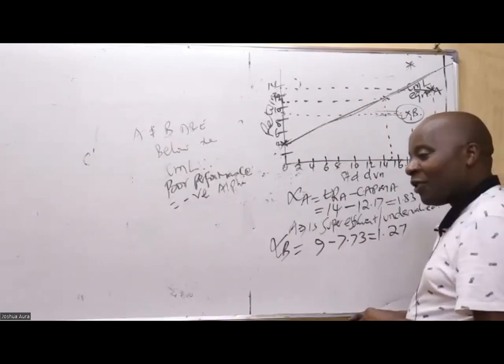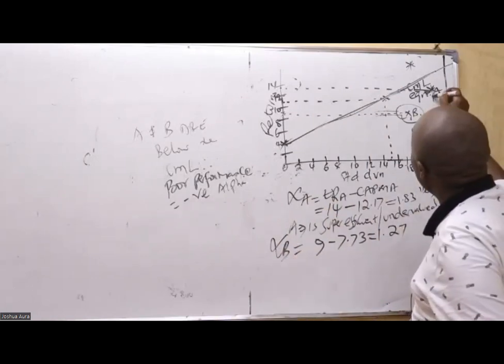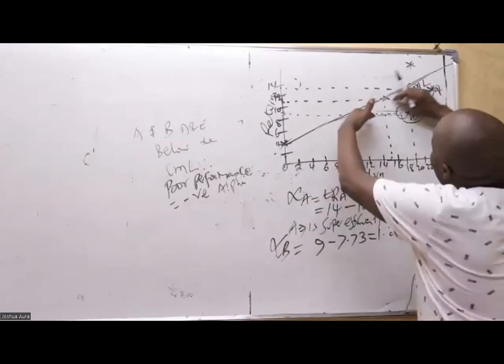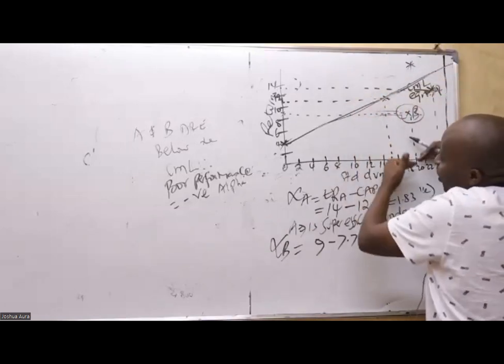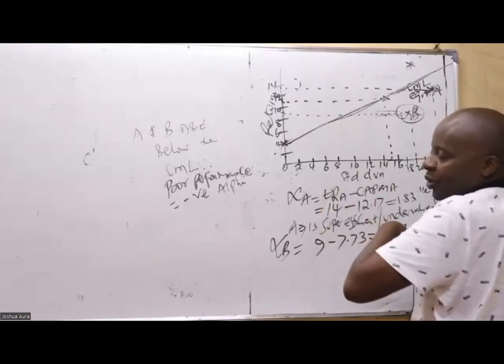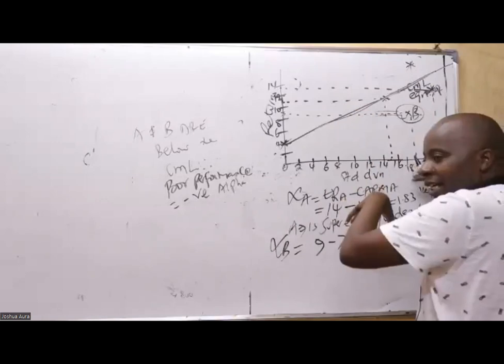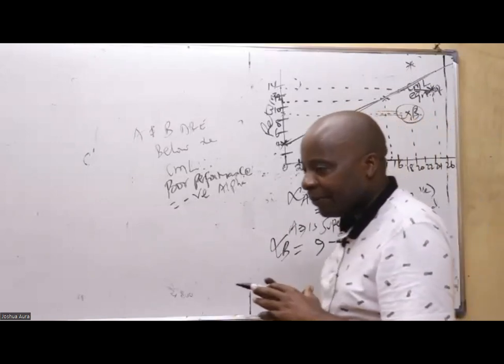So all of us, have we been able to draw? Even if the English is a lot, what is here is that A and B are below the CML. The CML is up. A and B fall below. These are loss region. Loss region is a poor performance region. So if A and B are there, you say they have performed poorly.